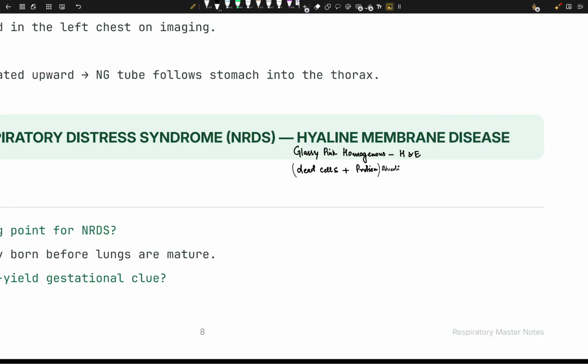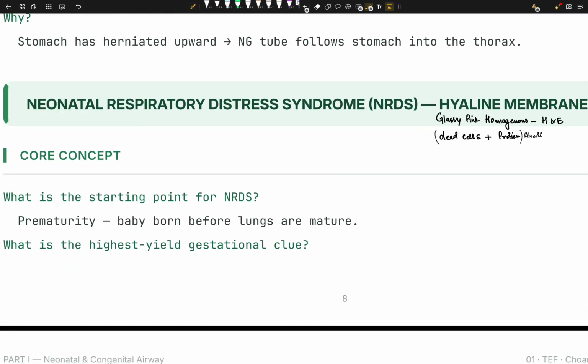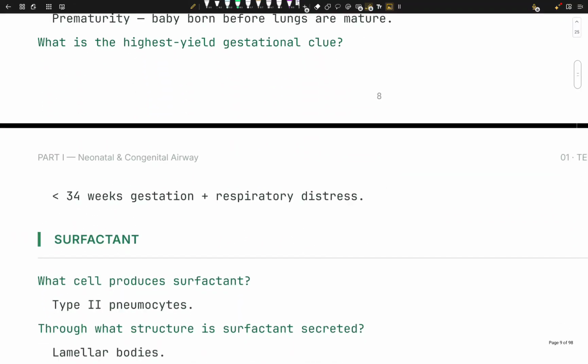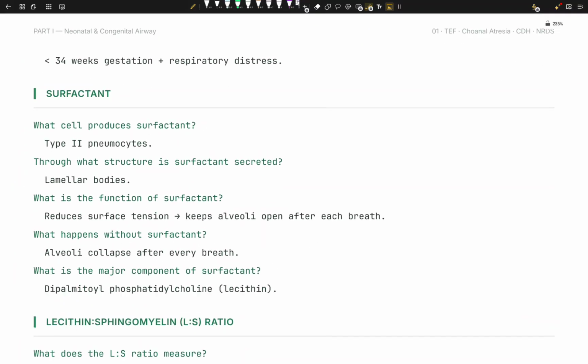Now, the real problem here is not the membrane itself, okay? The membrane actually is a consequence of surfactant deficiency. So let's build this disease step by step. What is the starting point of NRDS? Well, the core concept is prematurity. The baby is born before the lungs are mature enough. Now, what is the high-yield gestation clue here? The baby is born before 34 weeks. And then we have respiratory distress. So the lungs are immature. Now, what's going to happen?